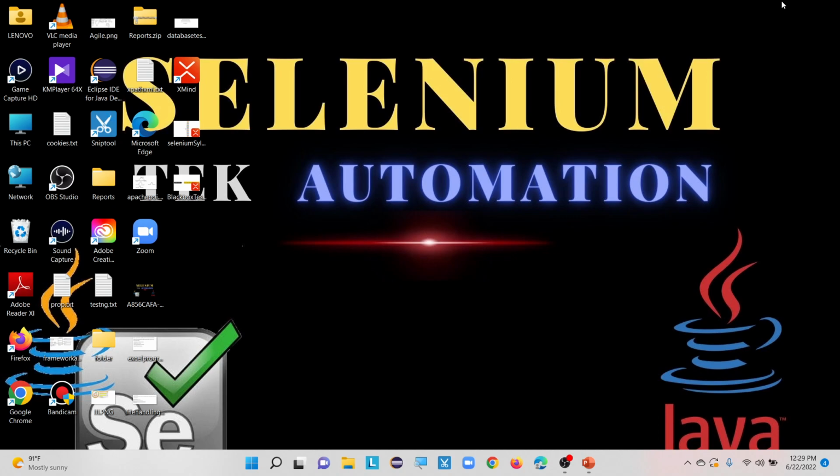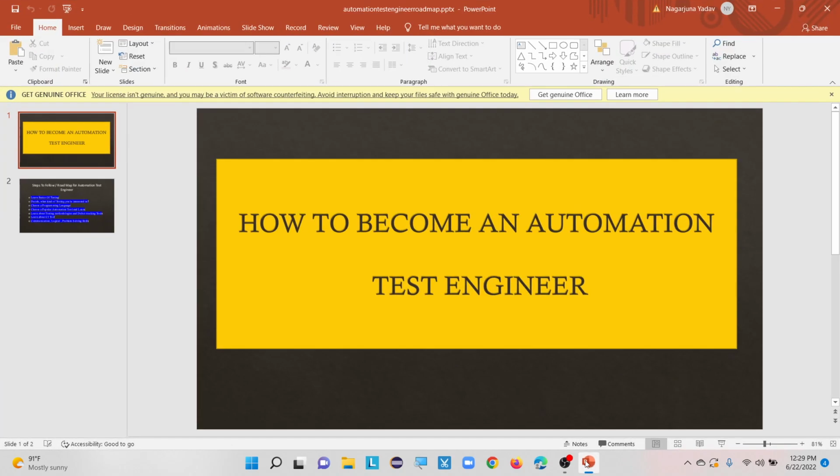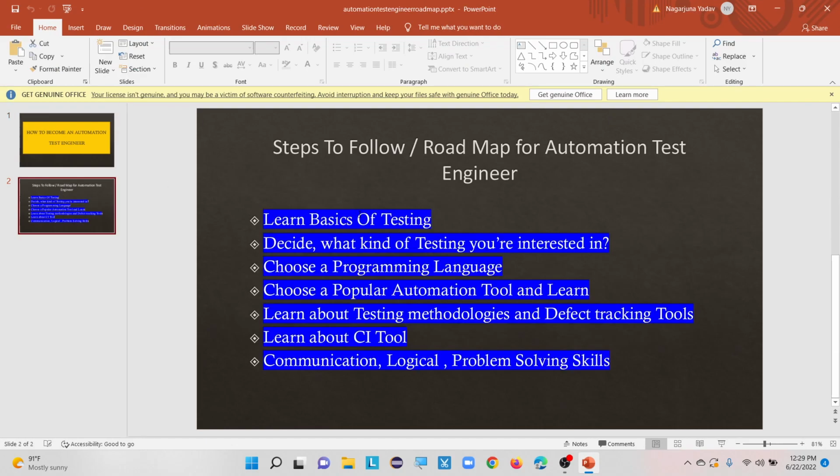If you want to become a good automation test engineer, please learn the course and you will definitely get a job. Please go and learn the popular tool nowadays. If you learn that particular tool, you will definitely get a job. Here I'm going to show you the roadmap for becoming an automation test engineer.